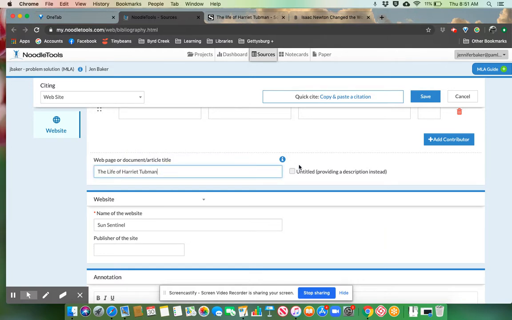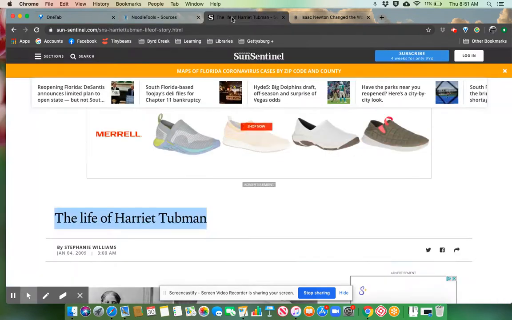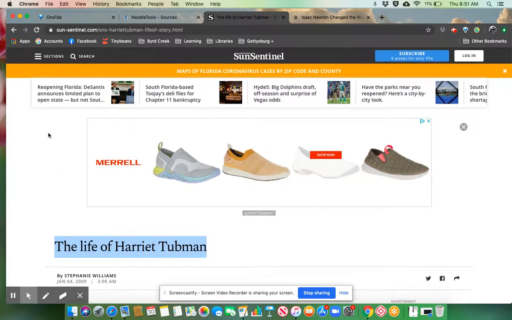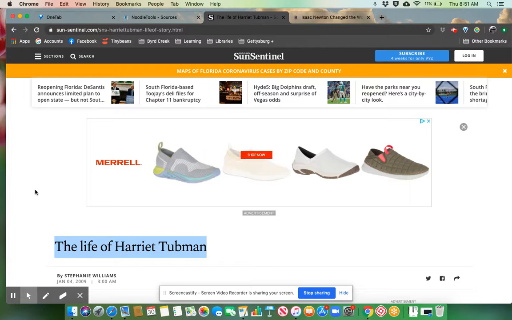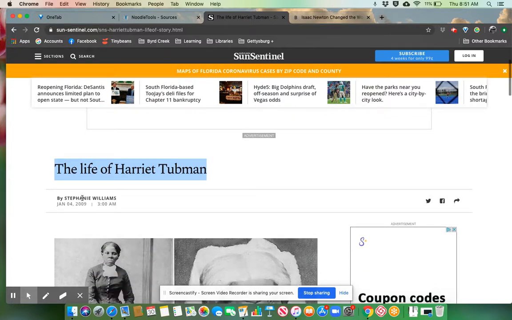If you don't have an article title, you can click that, but for the most part, you're going to have an article title, and you will find it generally near the top of the page, but not at the very top. And we also have here the author's name, and that's in all caps.